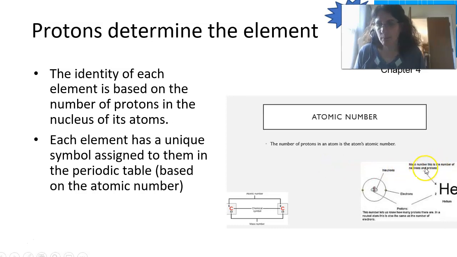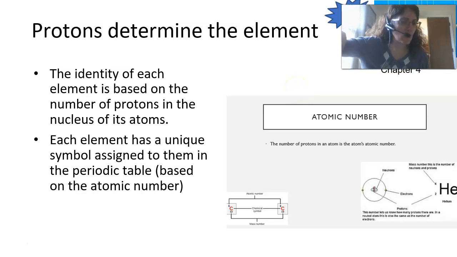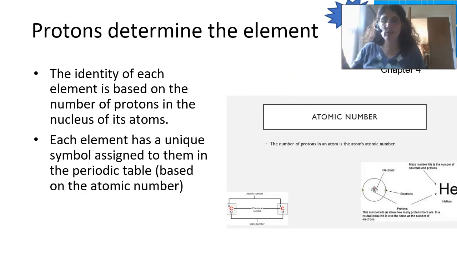The atomic mass we learned last chapter is the number of protons plus the number of neutrons, but that does not give us enough information to identify the element. If we are saying, hey, what's something that has the atomic mass of 4? The answer is, I don't know. You have to tell me how many protons are there. So you need to have that.